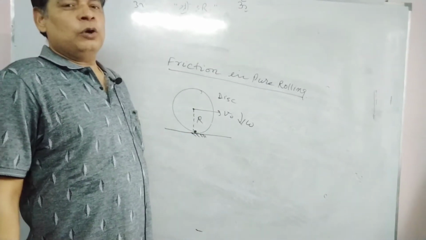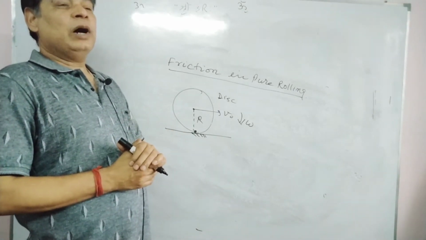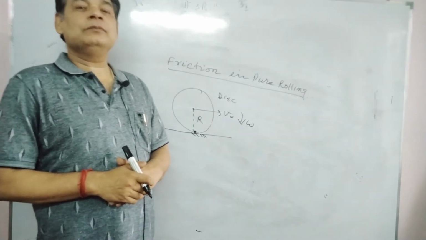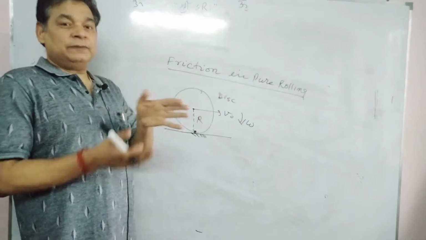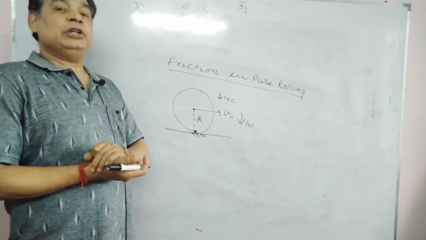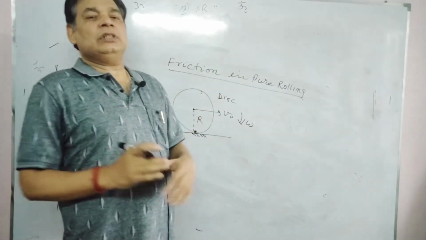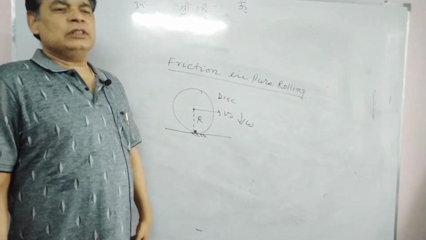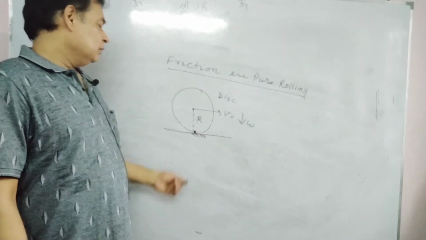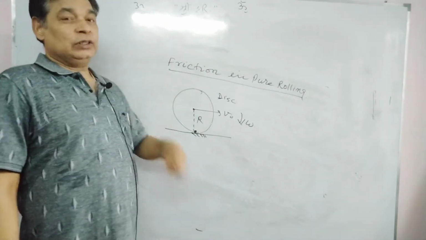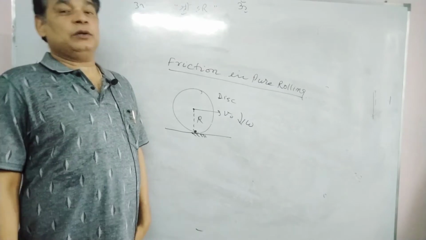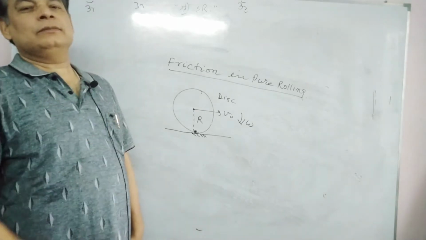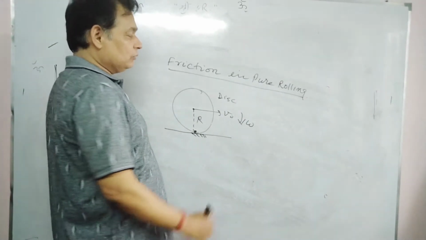Then, do you know the nature of friction? What does friction want? The desire of friction is also the same: two surfaces in contact should not have relative motion. The entire purpose of friction is to vanish the relative motion between two surfaces in contact. That is its single desire. Means if pure rolling is not occurring, friction wants to make it pure rolling. But for pure rolling, what should occur?